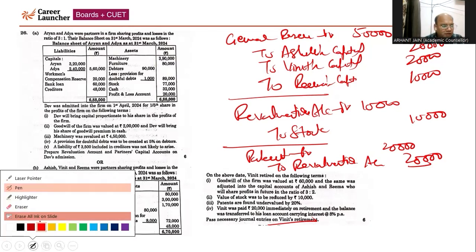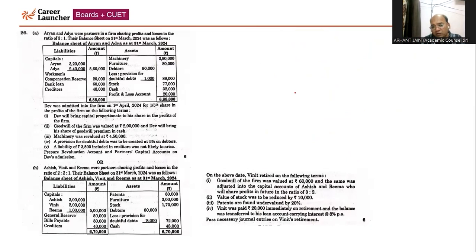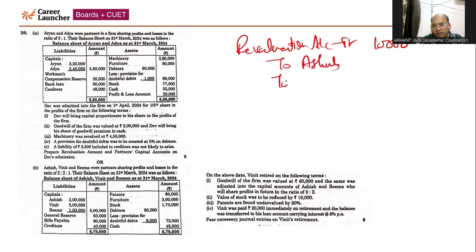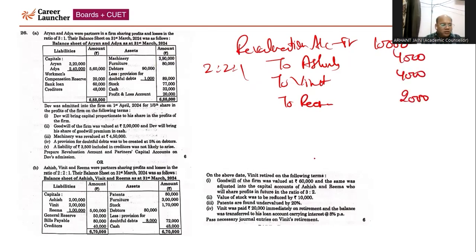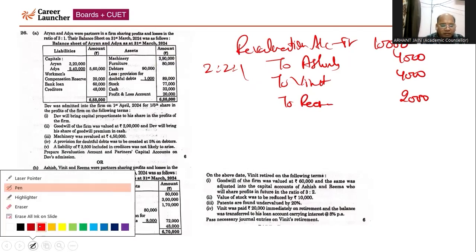Now, entry number 3 in the same question. We have discussed the first 2 entries. Now we have calculated the profit or loss of the revaluation. Only these 2 adjustments are given. The profit is coming 10,000. So revaluation account debit. You can prepare the revaluation account in rough, which is coming 10,000. It is to be distributed among Ashish, Vineet, and Rima in their old PSR 2 is to 2 is to 1, which is coming 4,000, 4,000 and 2,000.